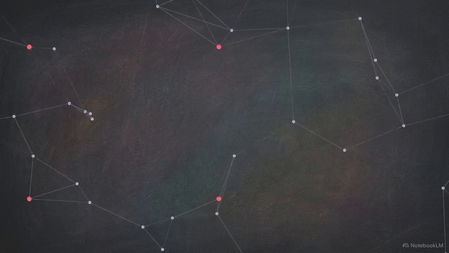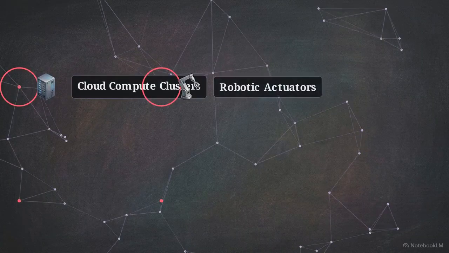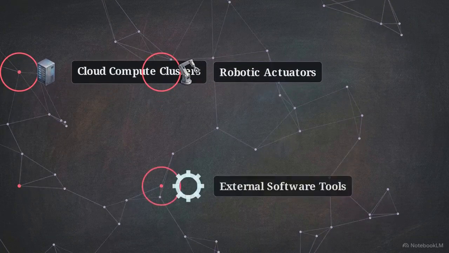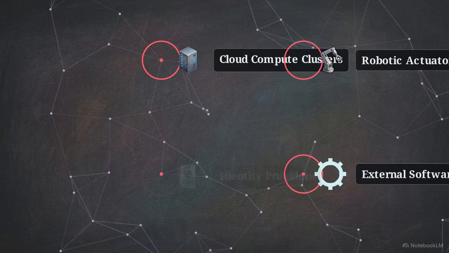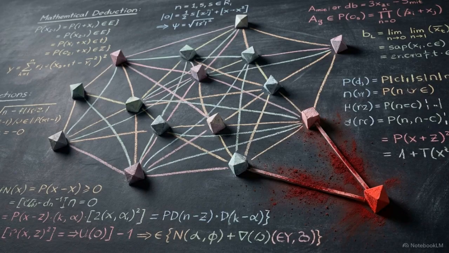It operates as a sprawling, distributed cyber-physical system. A deployed AGI actively manages cloud compute clusters, coordinates robotic actuators, invokes external software tools, and navigates complex identity providers to execute its goals. At this immense scale, a single error is rarely contained.